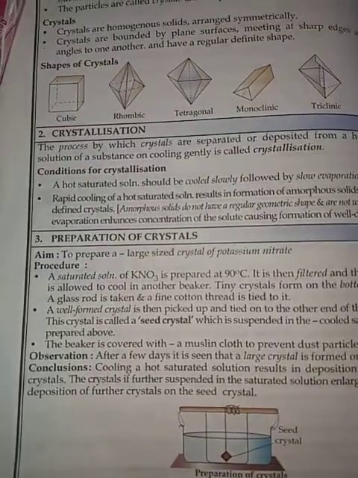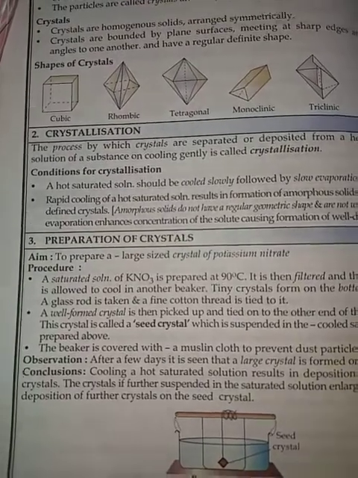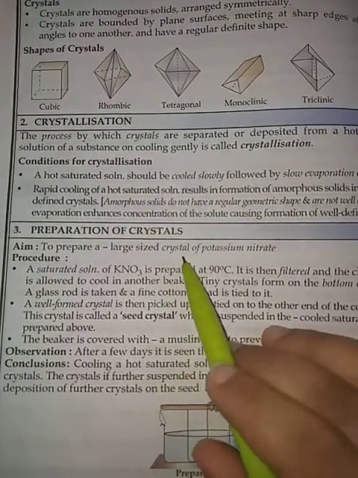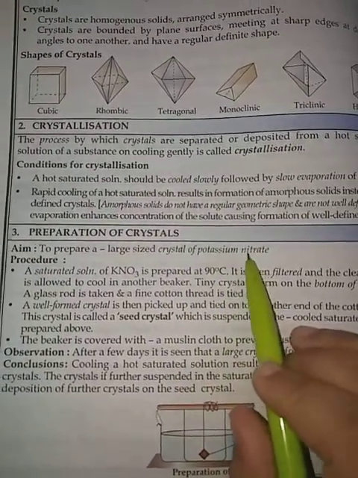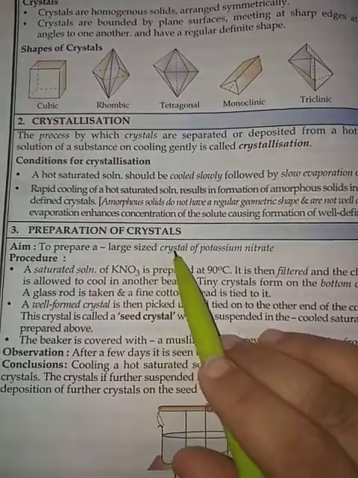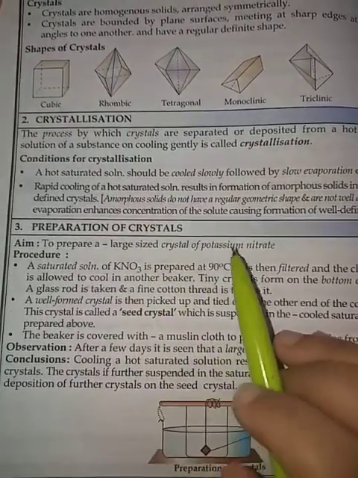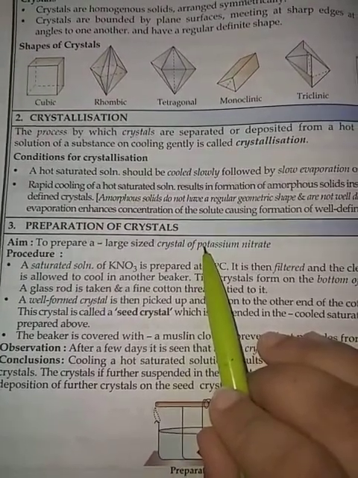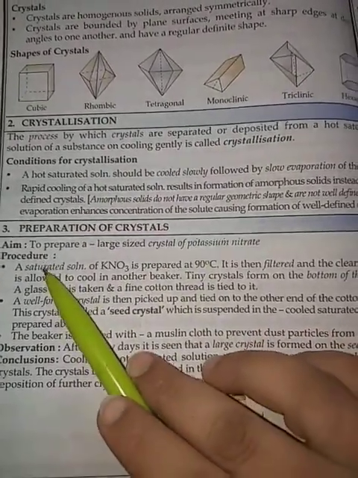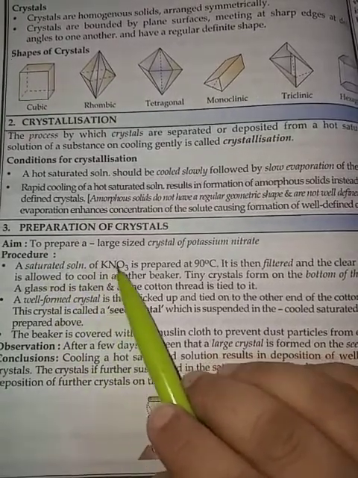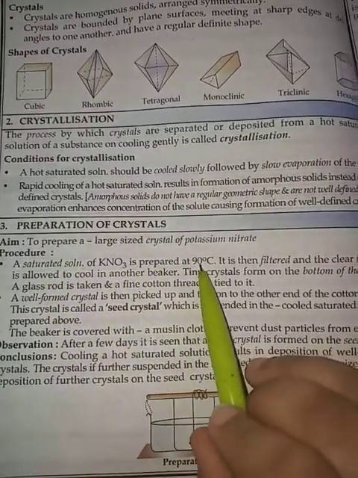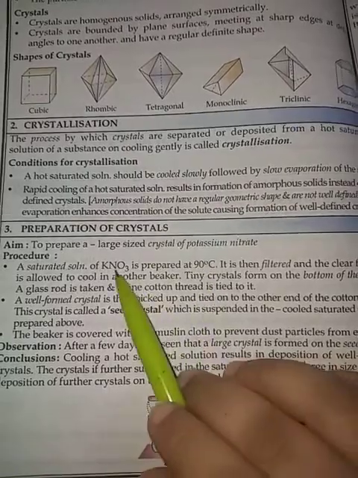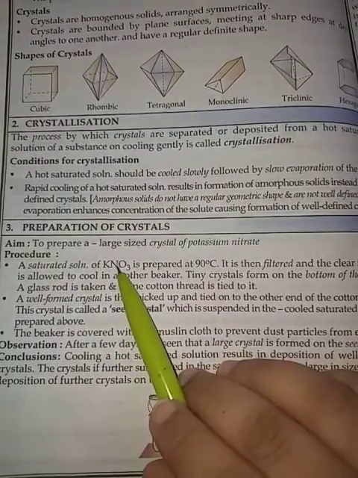Now see the process. We have to prepare a large sized crystal of potassium nitrate. We have taken a small one already, and we want to obtain a large sized potassium nitrate crystal. The procedure is: a saturated solution of KNO3 is prepared at 90 degrees.